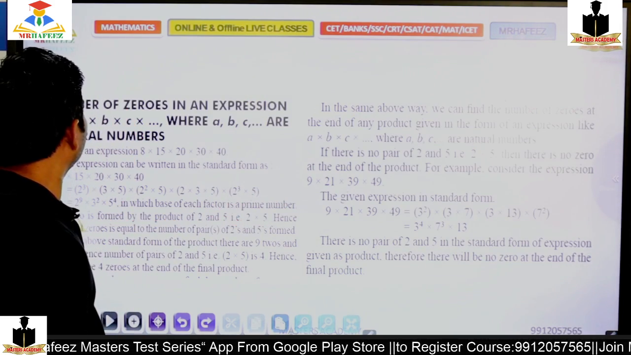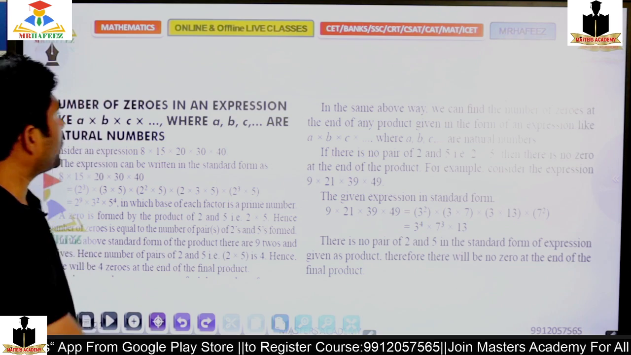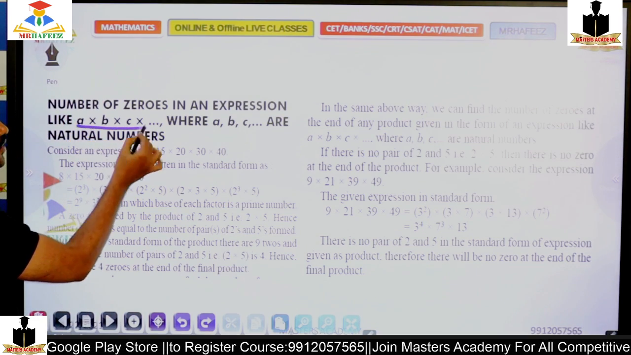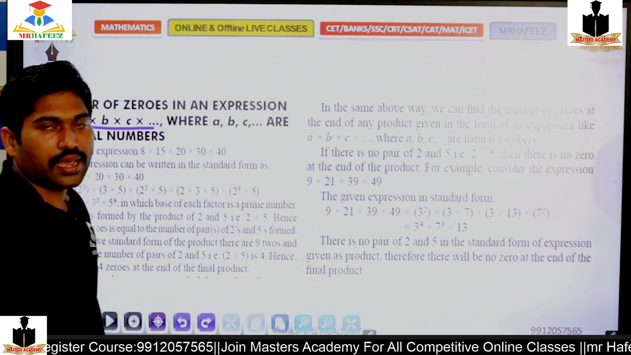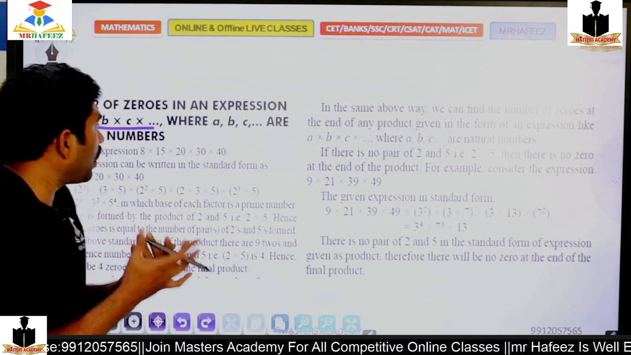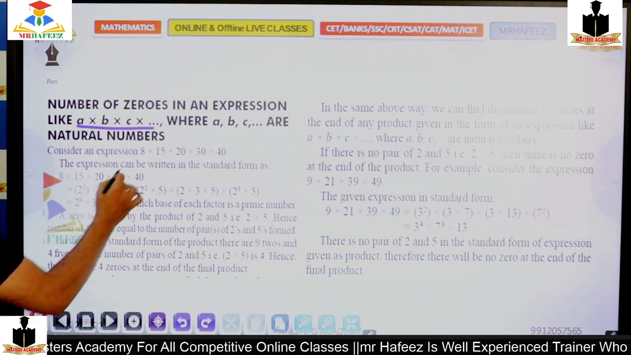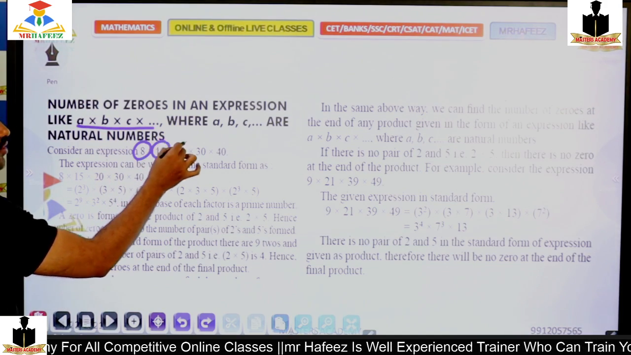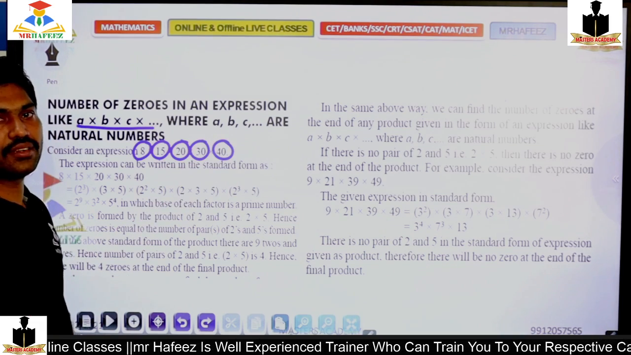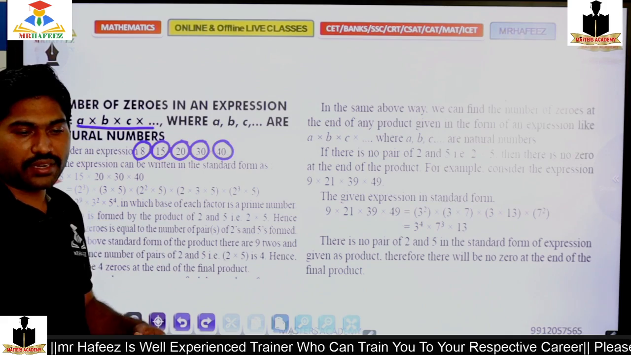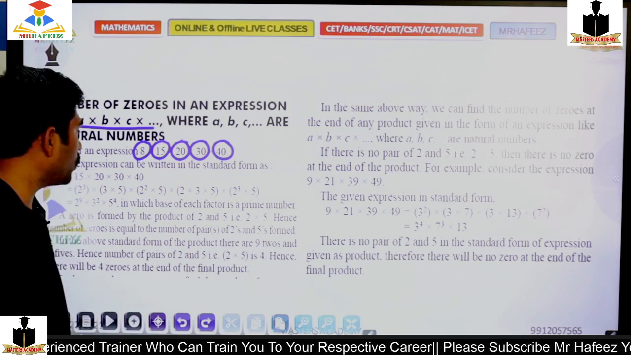So here, number of zeros in the expression. A into B into C, where A, B, C are natural numbers. When A, B, C are natural numbers, how can we find the number of zeros in it? So 8 into 15 into 20 into 30 into 40. If I multiply, I will get a number. So what might be the number of zeros inside it?